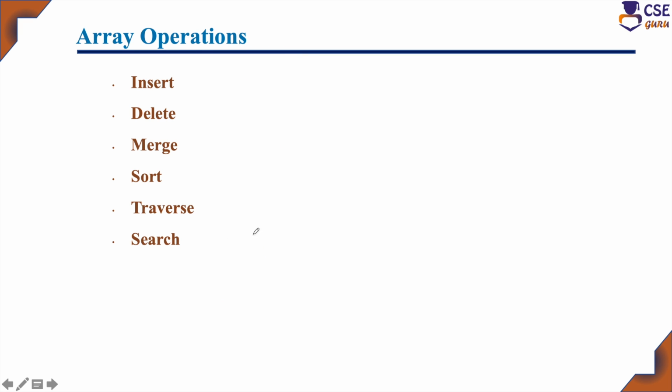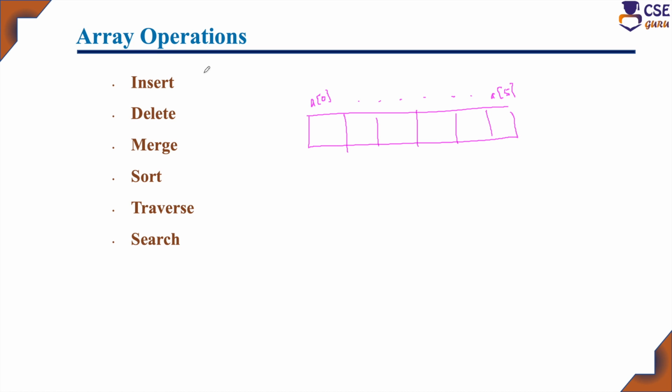Next, array operations. See here, this is an array, from a of 0 up to a of 5. The operations you can perform are these. Insert: you can insert a new element into the array at the first position, in the middle, at any position, or at the last.